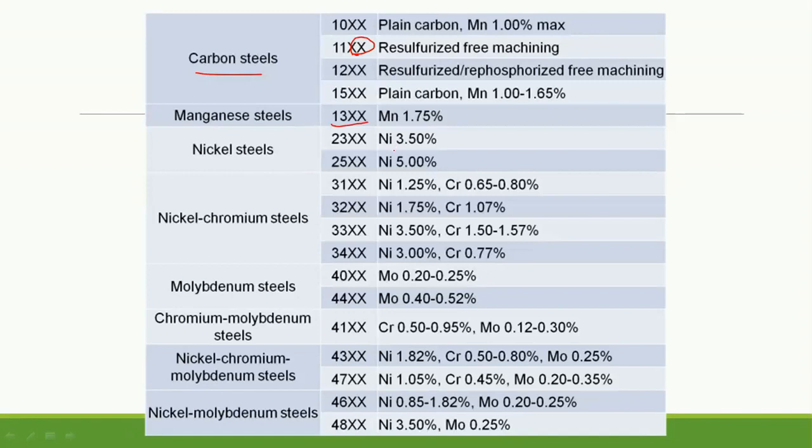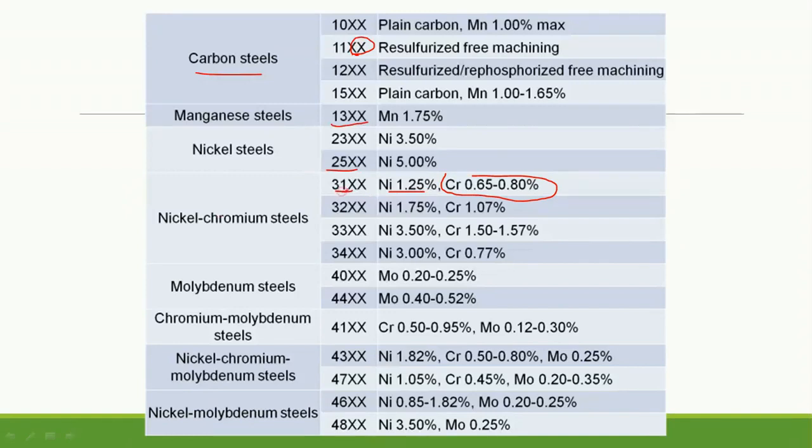And then there is nickel steel. So nickel steel 2, 3. If it is having maximum amount of nickel up to 3.5%, if it is up to 5%, it is written as 2, 5. Okay. Similarly, nickel chromium steel 3, 1, where nickel is 1.2% and chromium is around 0.65 to 0.8%.